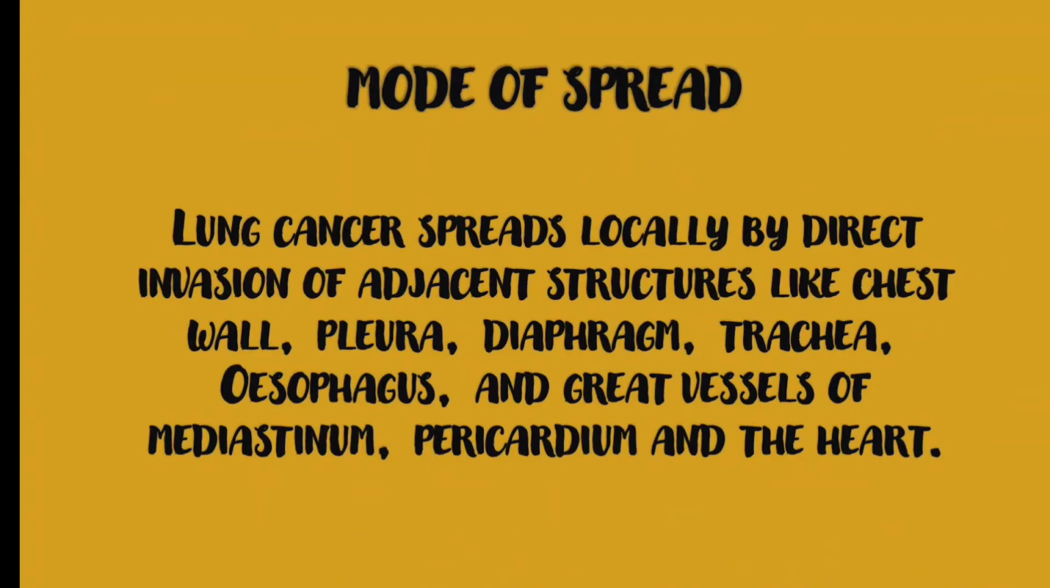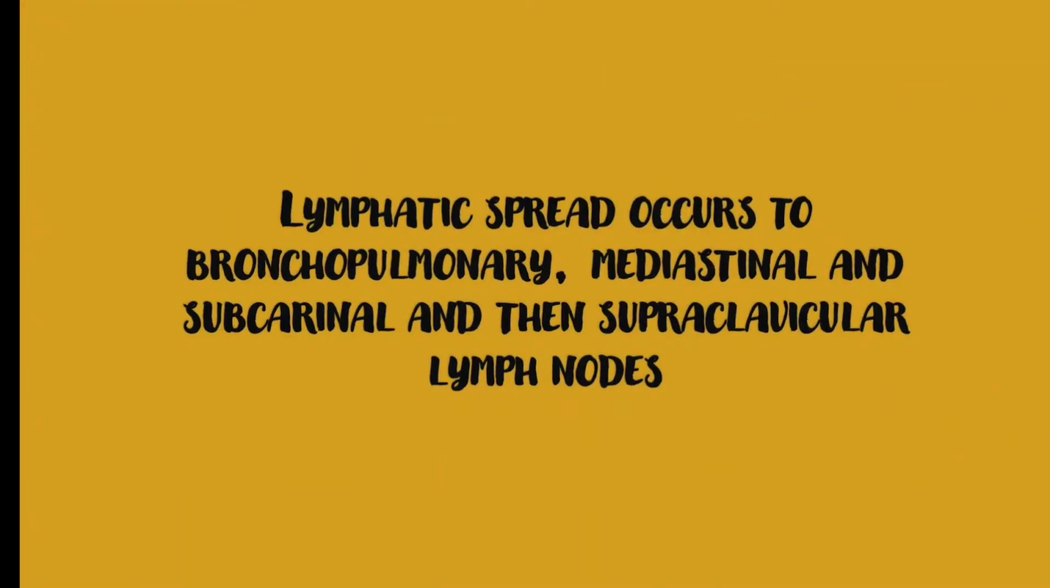Lung cancer spreads locally, by direct invasion of adjacent structures, like chest wall, pleura, diaphragm, trachea, esophagus, and great vessels of mediastinum, pericardium and the heart. Lymphatic spread occurs to bronchopulmonary, mediastinal and subcarinal, and then supraclavicular lymph nodes.